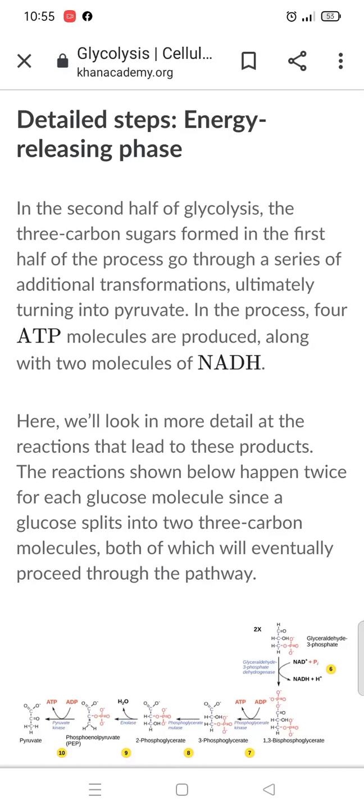Assalamu alaikum students. Today we are going to start the second half phase of glycolysis, that is the energy releasing phase. In the previous lecture we talked about the energy utilization phase, that was the first phase of glycolysis. In this phase we will study how the three carbon sugar compound that formed during the first phase passes through a series of reactions and is converted into pyruvate and releases four molecules of ATP and NADH.